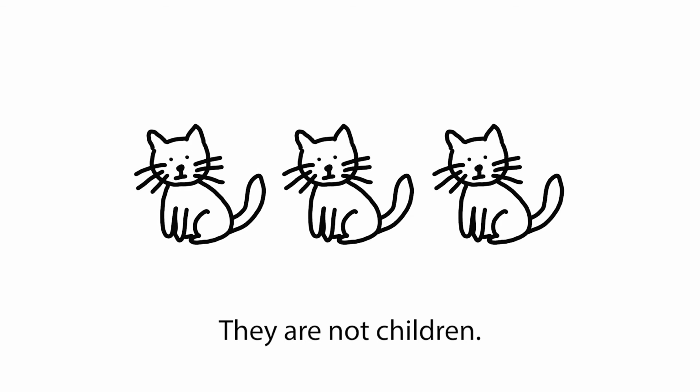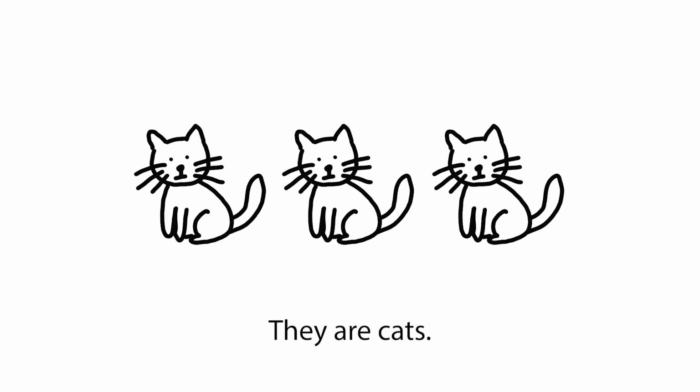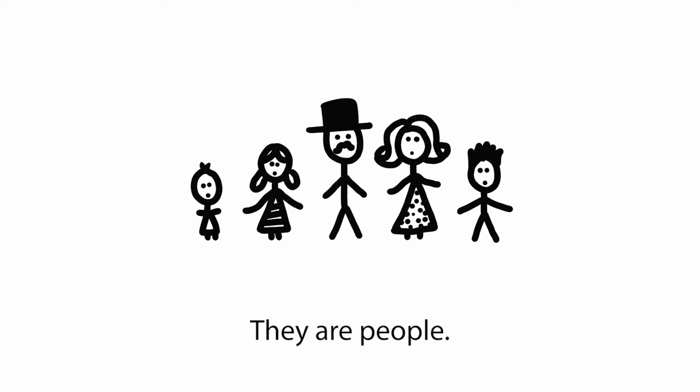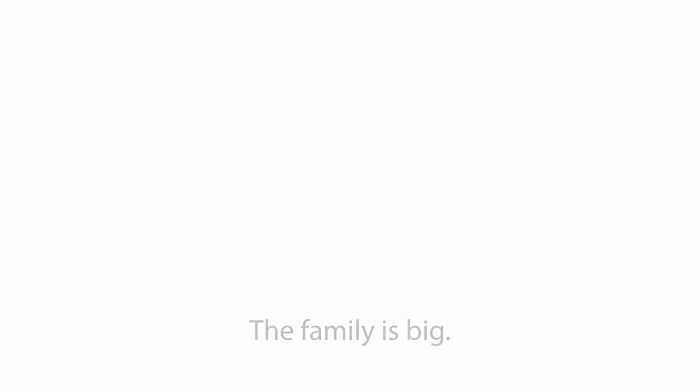They are not children. They are not people. They are cats. They are people. They are a family. There are 5 people in the family. The family is big.